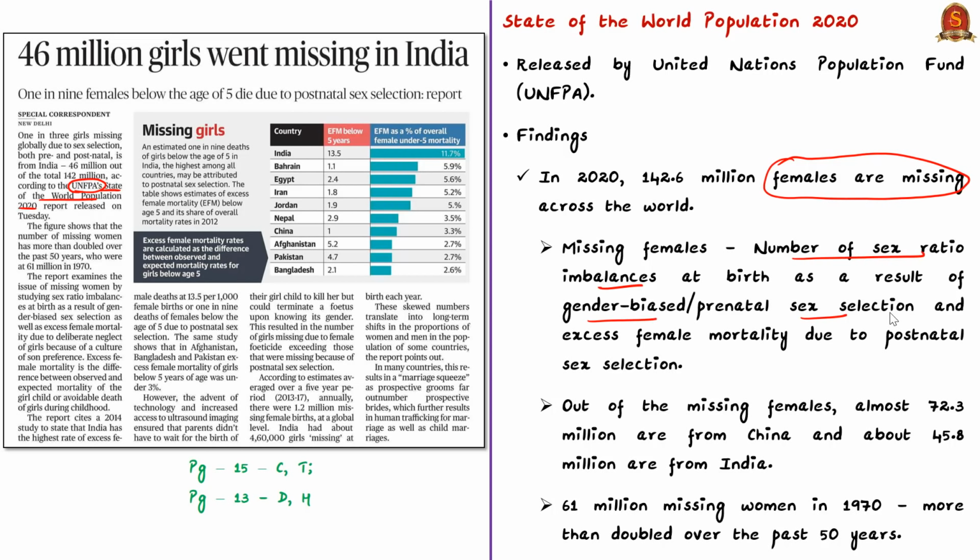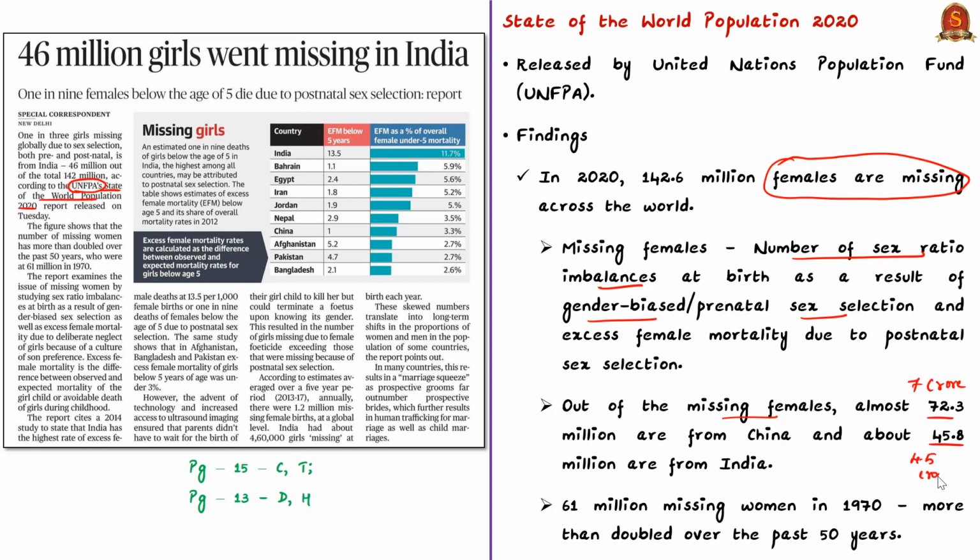We can say that selective infanticide or neglect of a girl child with reference to nutrition, vaccination, curative care, or abandoning a girl child. These things that happen after birth are what we call postnatal sex selection, which causes excess female mortality. The numbers are shocking, as out of the total number of missing females, around 7 crore are from China and around 4.5 crore are from India.